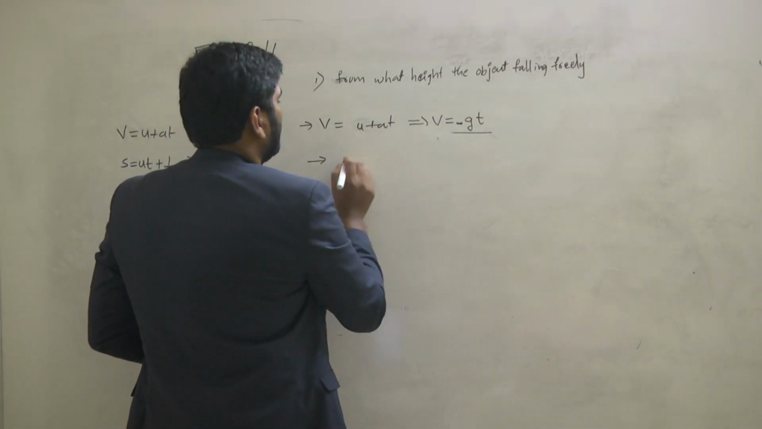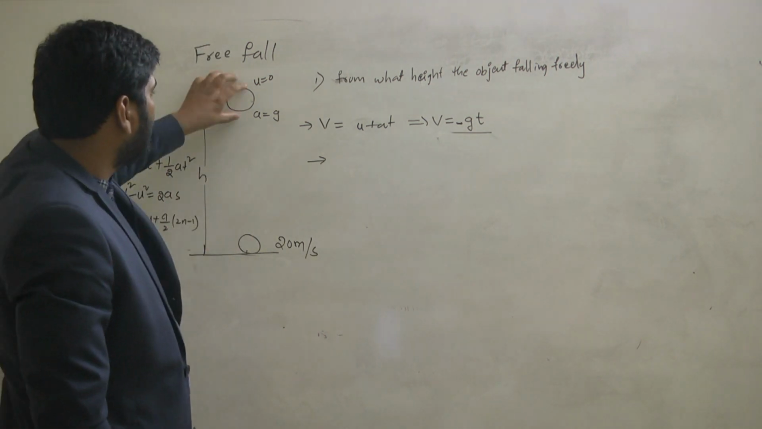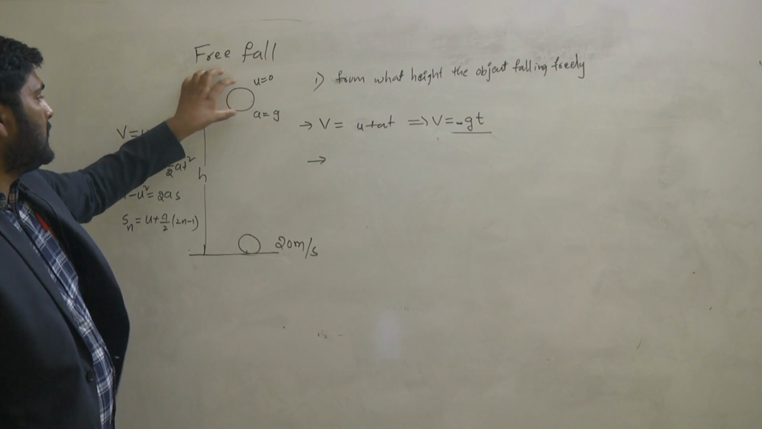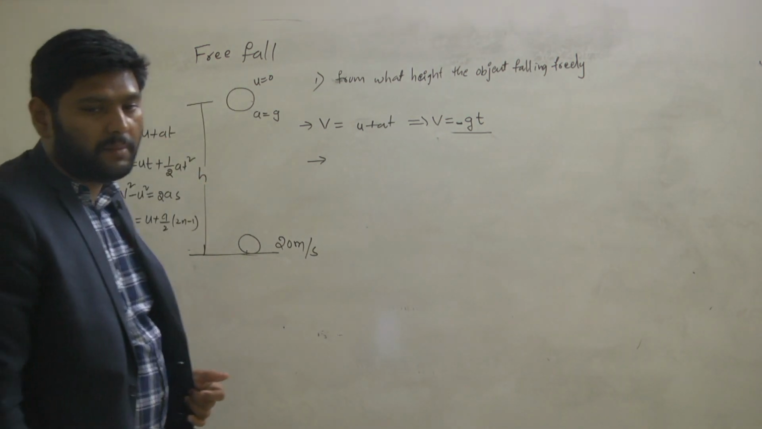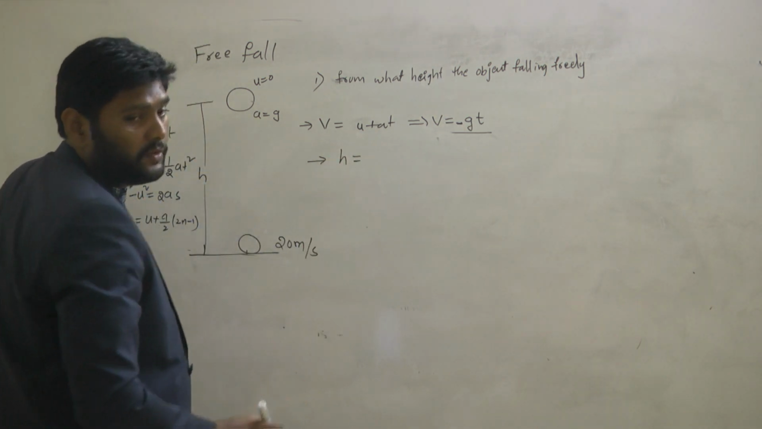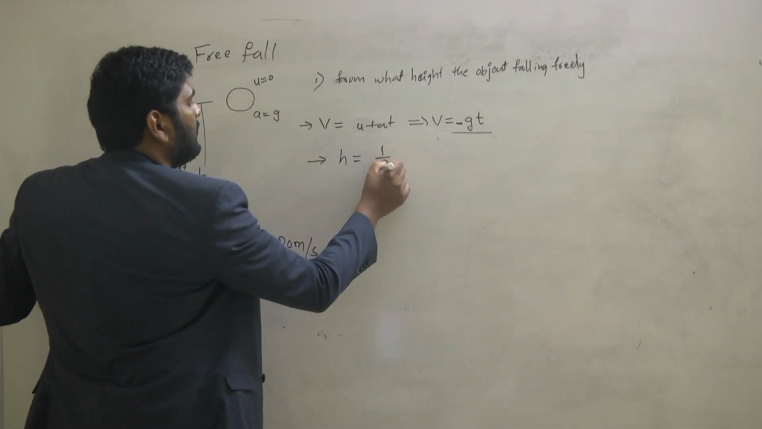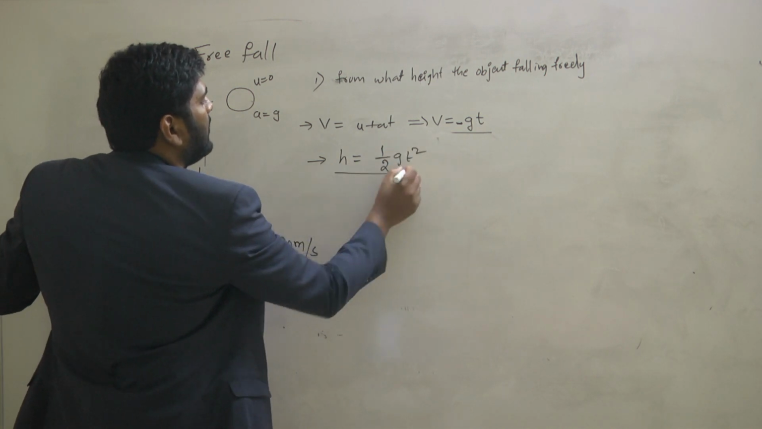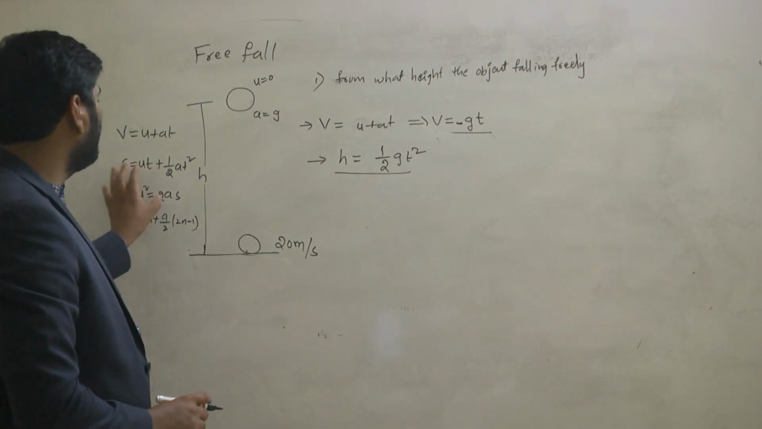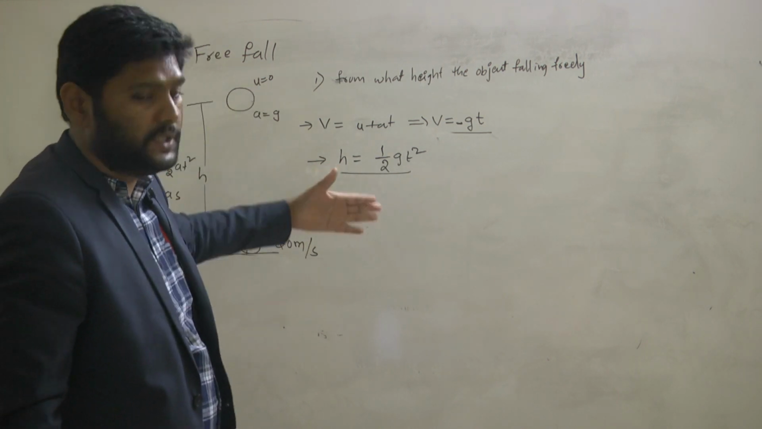In a similar way, how will the second equation of motion change? s is equal to ut plus half at square. Here s means displacement. But here the displacement is nothing but the height covered by the object. So I can write h is equal to, ut becomes 0, half gt square. This is the way the second equation of motion changes. Thus s is equal to ut plus half at square changes for free fall as h is equal to half gt square.